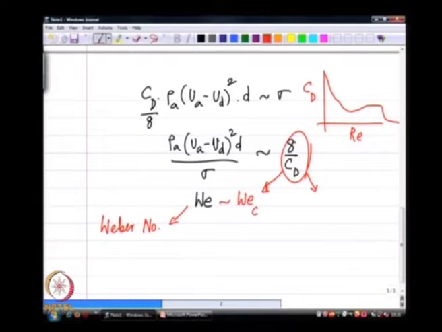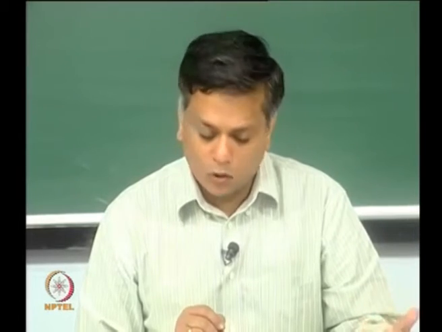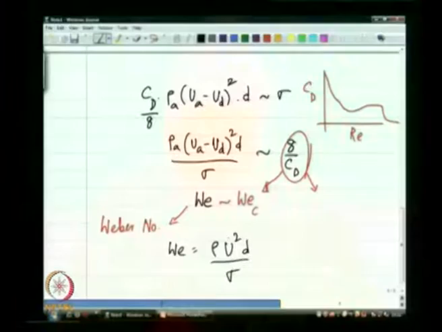Now, very often people ask me the question, if I write the Weber number as rho u squared d over sigma. Okay. I have done a little bit of simplification. U here is the relative velocity, but for the remainder of this lecture and the next few, we are going to assume that the drop is stationary. So, in other words, if I impose a coordinate system that is moving with the drop at the velocity of u d, then all I care about is u a minus u d. So, u is that relative velocity measured in the frame moving with the drop.